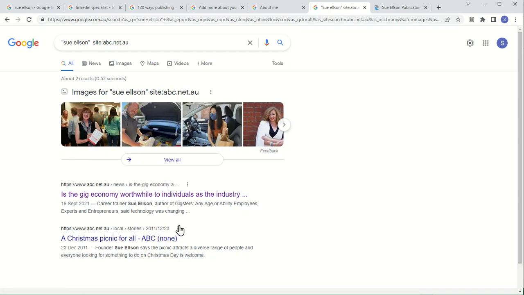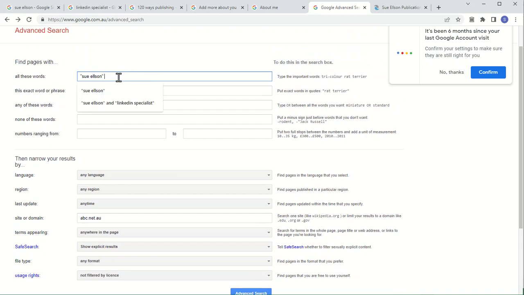on the ABC website. Now, if I went to the ABC website, I may not find those articles. So sometimes it's a good idea to do this Google Advanced Search as well as going to that particular publication's website and looking for articles by you. Now, again, if you have a common name, it can be tricky. So you might want to go back to that search and add in another word.